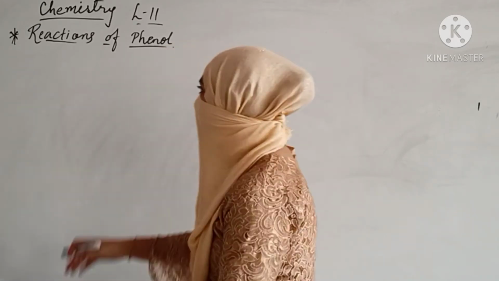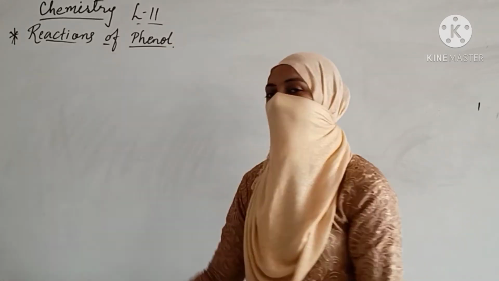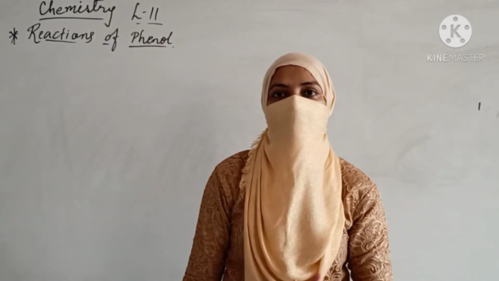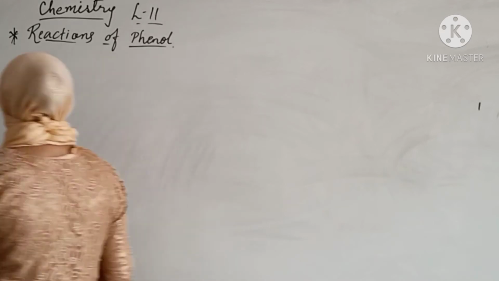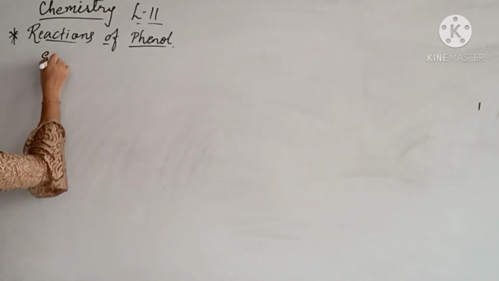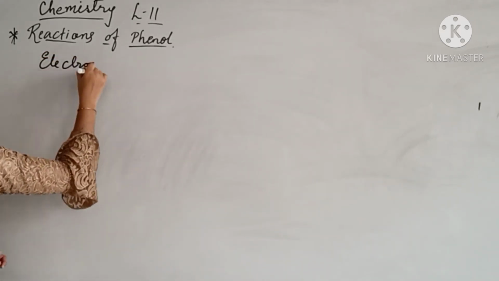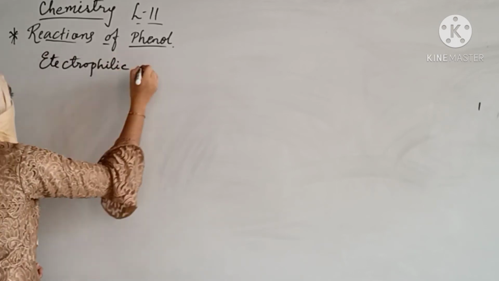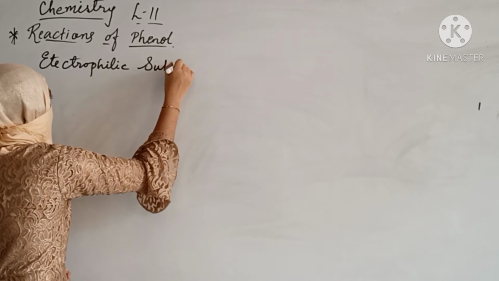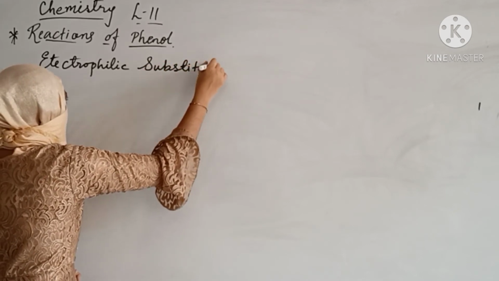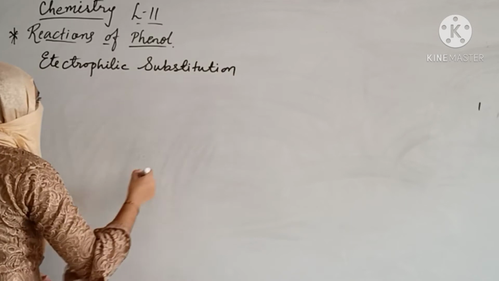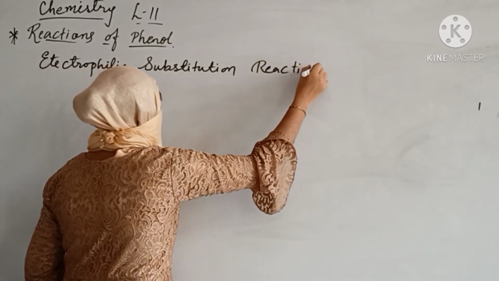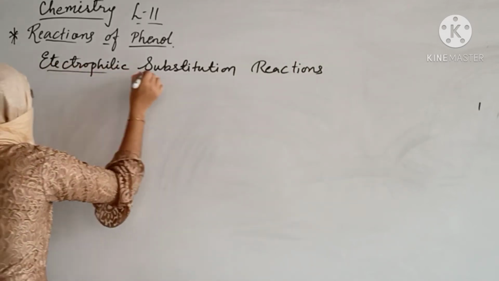So when we are going to talk about the reactions of the phenols, first of all, the common reactions given by the phenol are electrophilic substitution reactions.